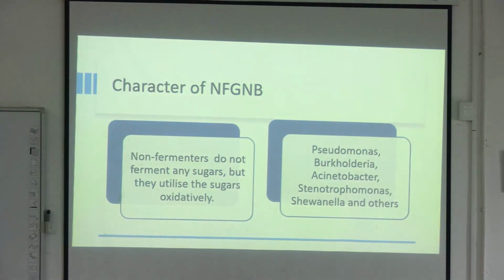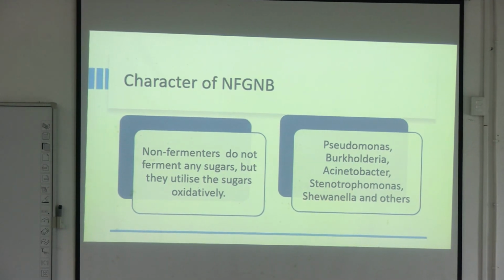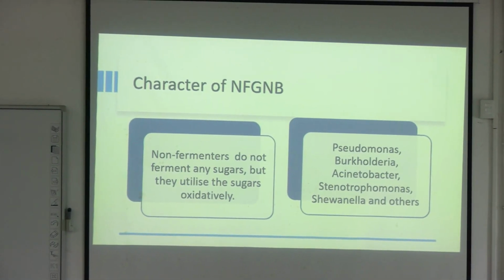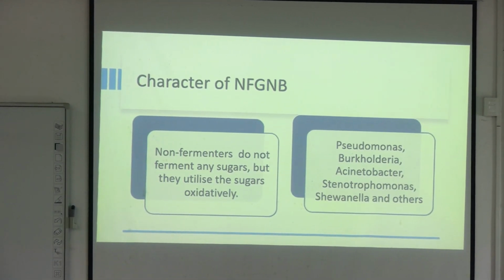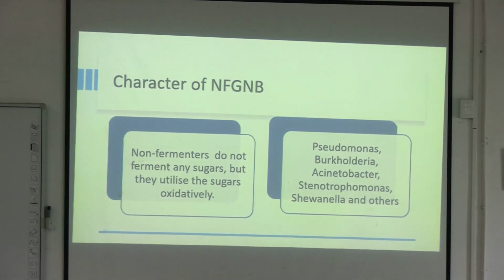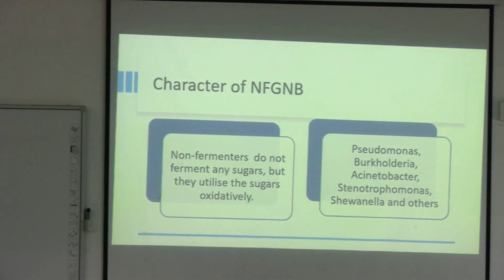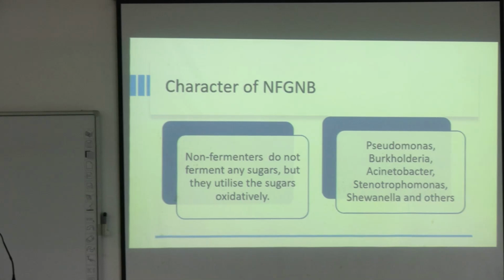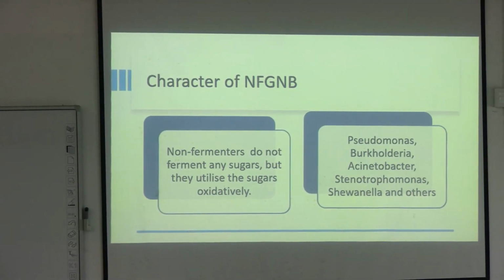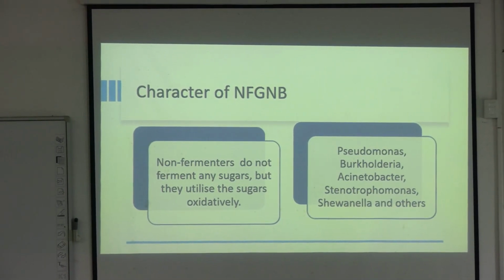So non-fermenting মানে কি? They do not ferment the sugars, but they utilize the sugars oxidatively. ঠিক আছে, most of the bacteria here are aerobic bacilli, ঠিক আছে। Obligate aerobic কিছু আছে। Obligate মানে কি? What is facultative and what is obligate?